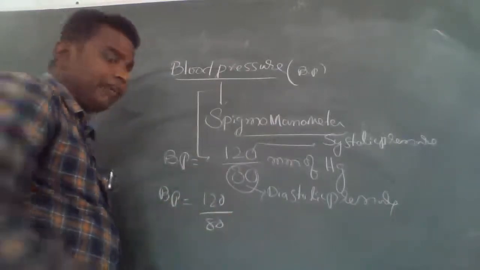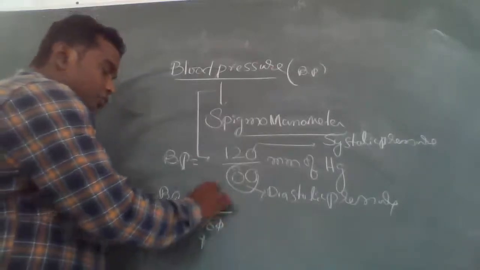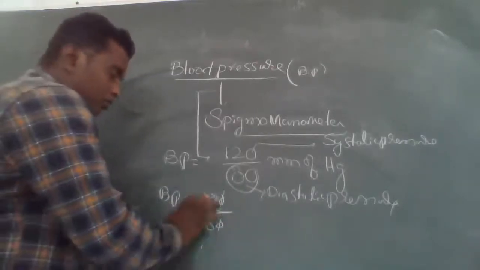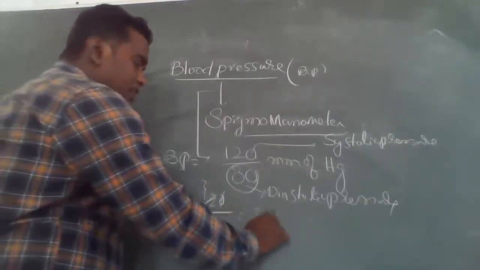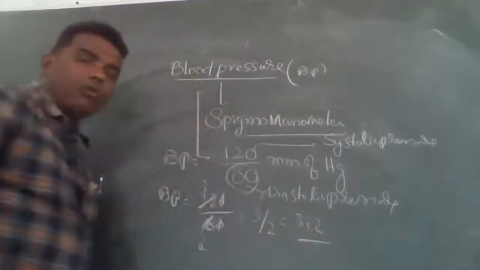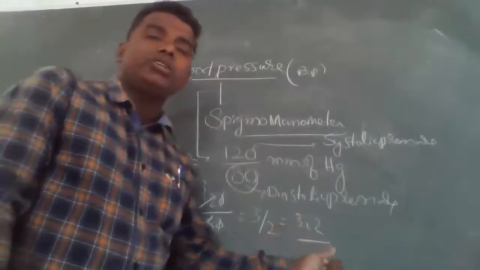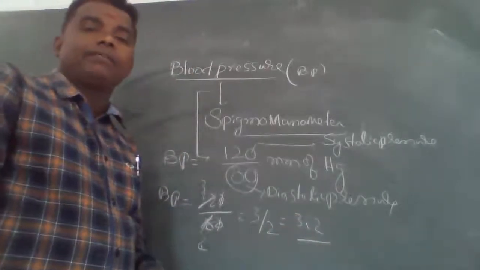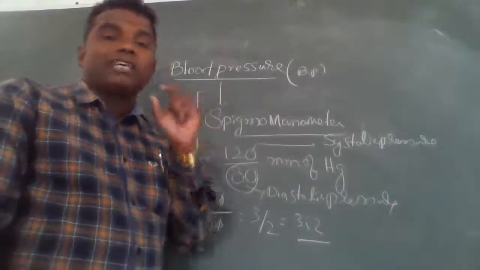Divide, the zeros cancel, 12 by 8, then dividing by 4 gives 3 by 2. So the BP ratio is 3 is to 2. Now, the blood pressure should be measured by which element?